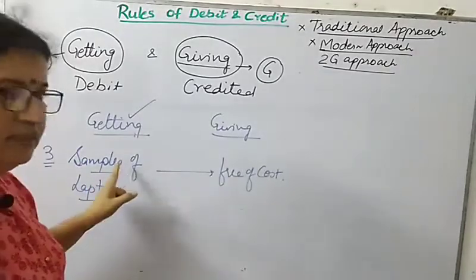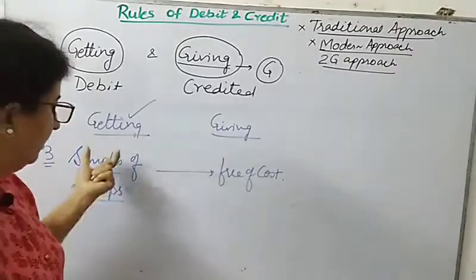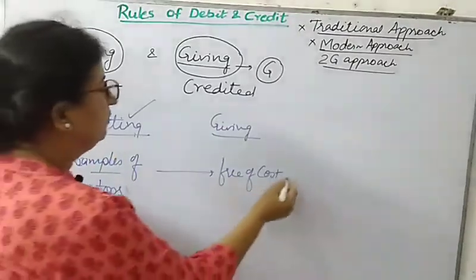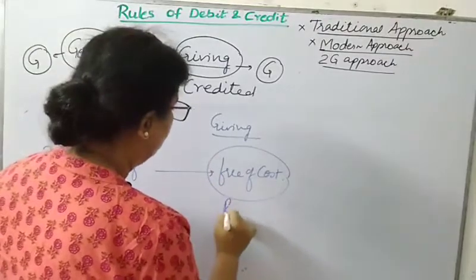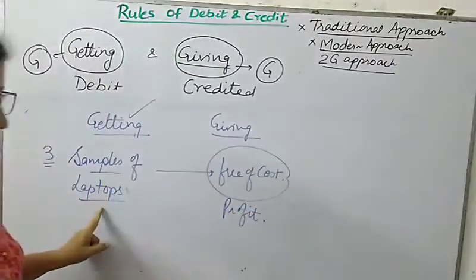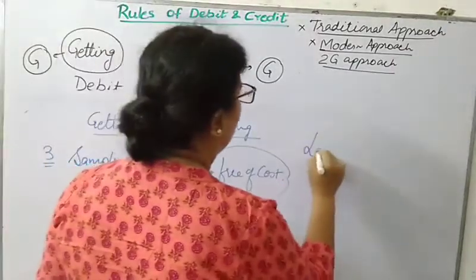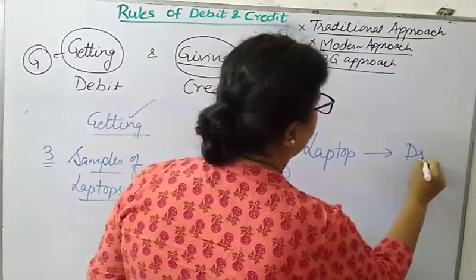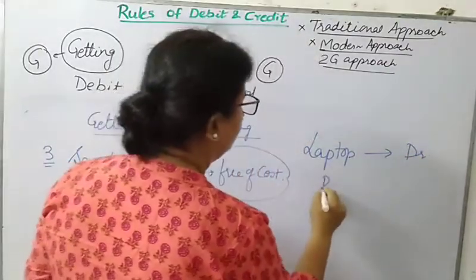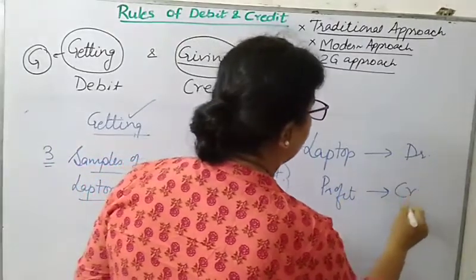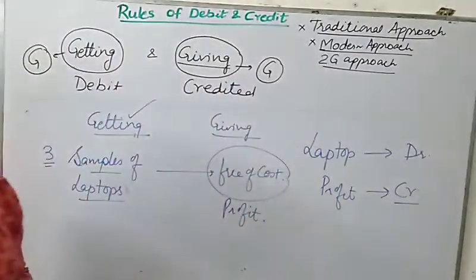So what will happen in this case? You are getting the benefit, but this is free of cost, so this free of cost is your profit. What you are getting is laptops, so laptops will be debited, and you are getting profit, this profit will be credited.